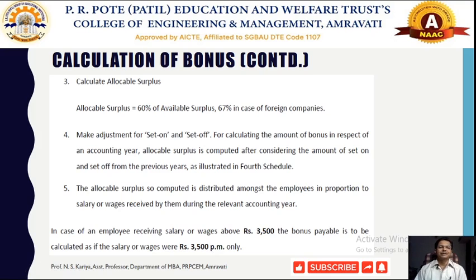So first of all we have to calculate the gross profit, then the available surplus, and then the allocable surplus.